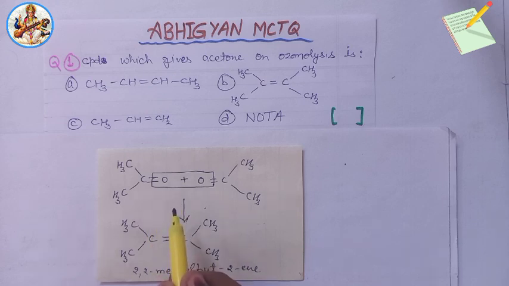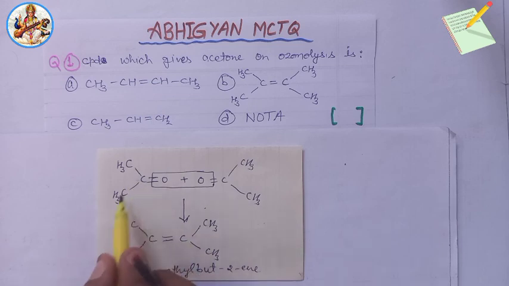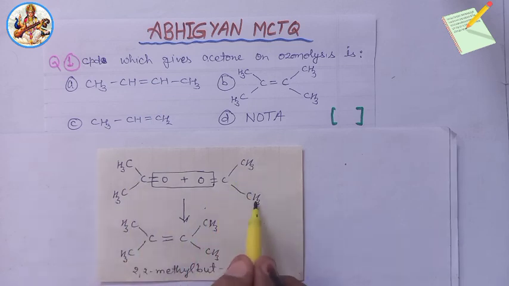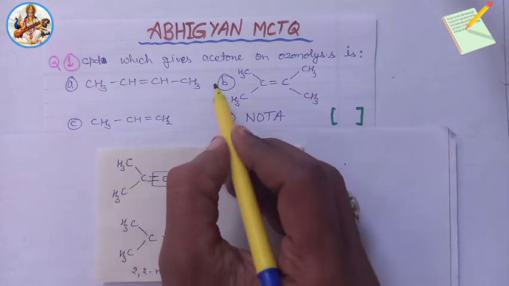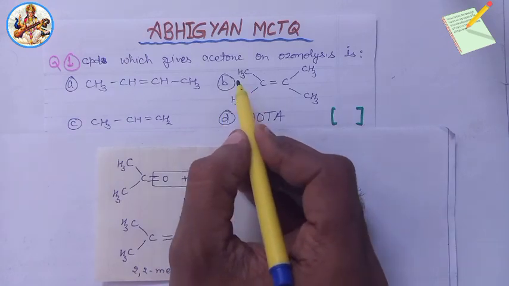Here we remove one O2 molecule between these two acetone molecules and add the remaining parts, CH3CCH3 double bond CH3CCH3. So the alkene is 2,3-dimethylbut-2-ene. So the answer will be option B.